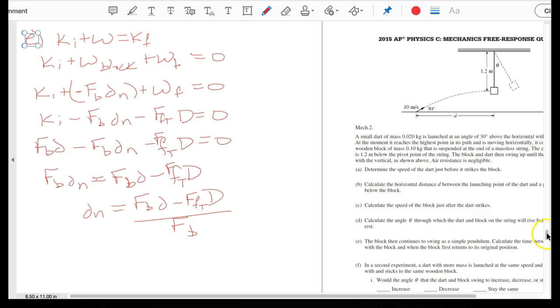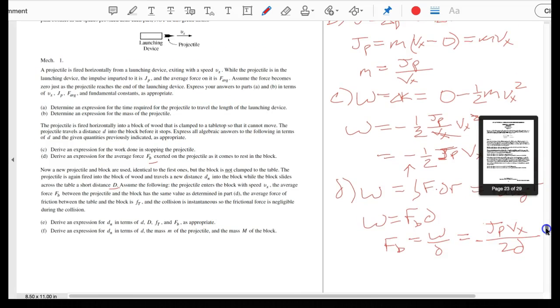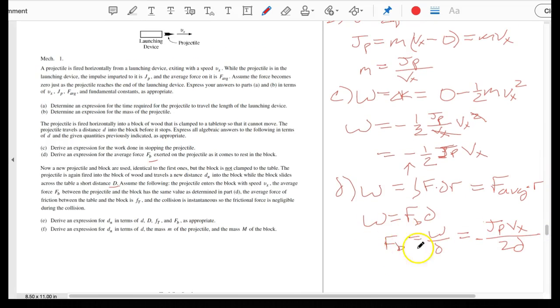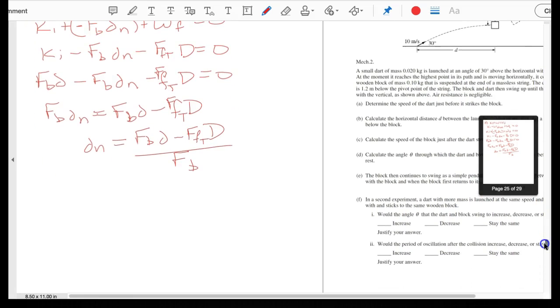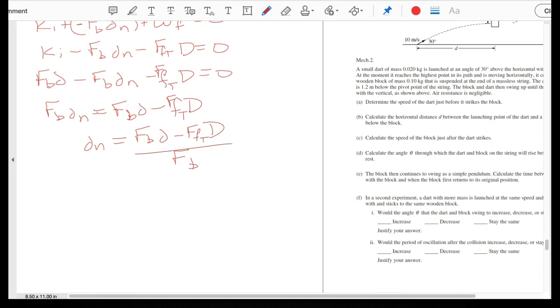I would just leave it the way that it is. Moving back up to what we had before, there's our F_B, and there's that work that we talked about in letter D, for that mass when it comes into contact, or that dart when it goes into the block itself. And so that is letter E.